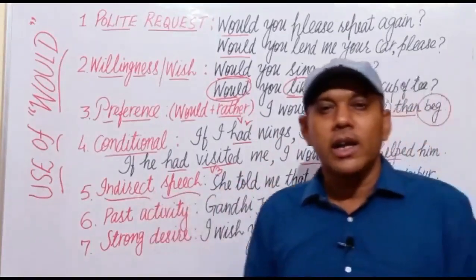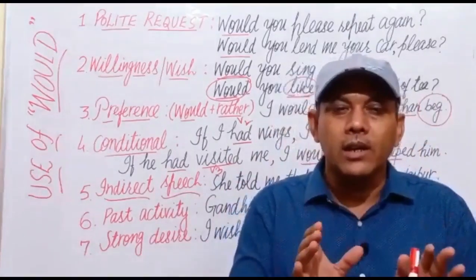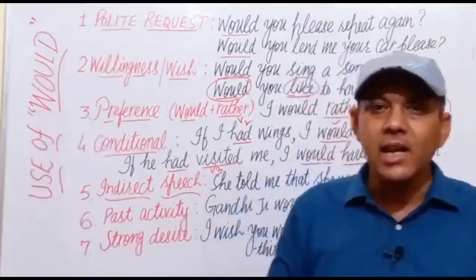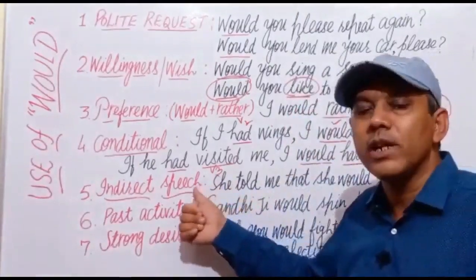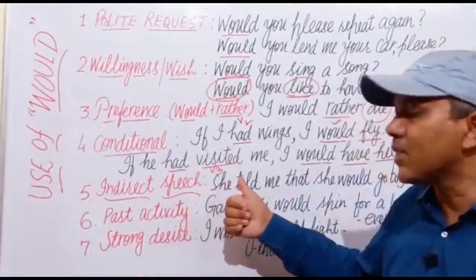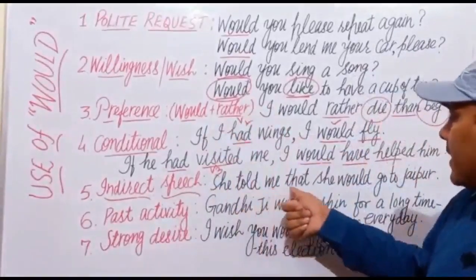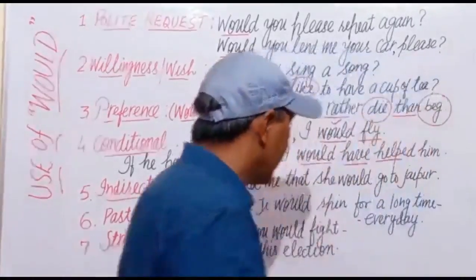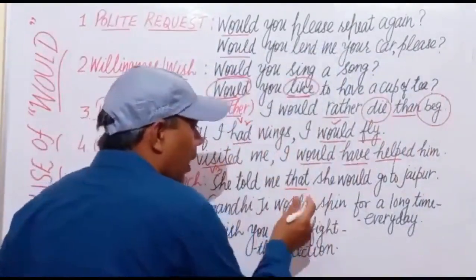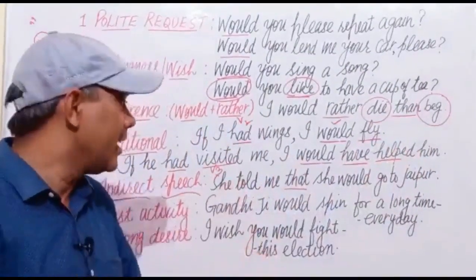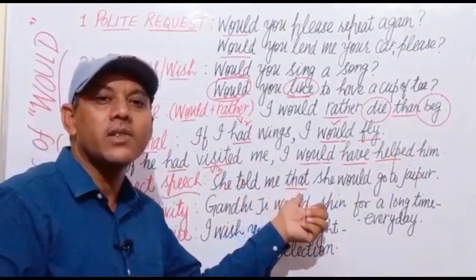As you know, if we use will or simple future tense in the direct speech, then while changing it into indirect speech, we shall change will into would. For example, she told me that. यहां पर इस that conjunction से और रिमूवल ऑफ इन्वर्टेड कोमास से हमें पता चलता है कि ये एक इनडायरेक्ट स्पीच सेंटेंस है.